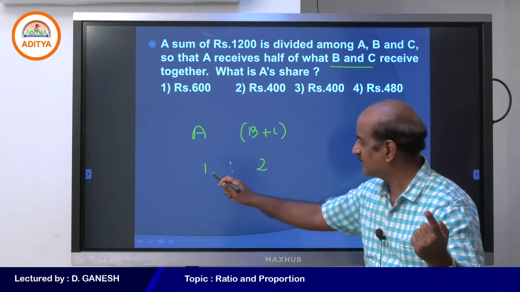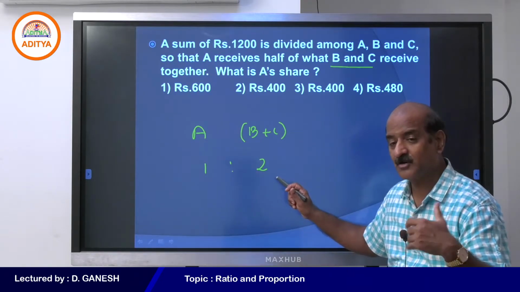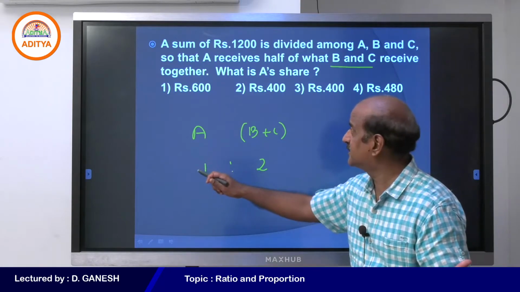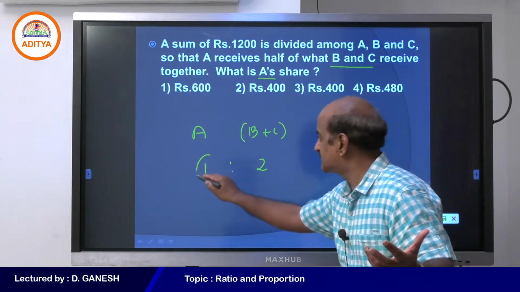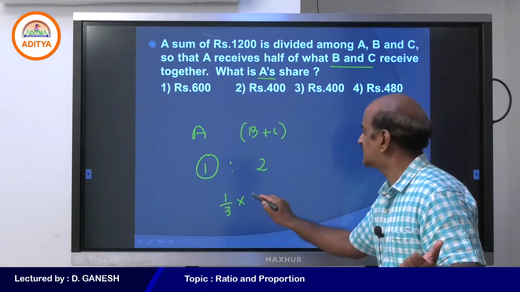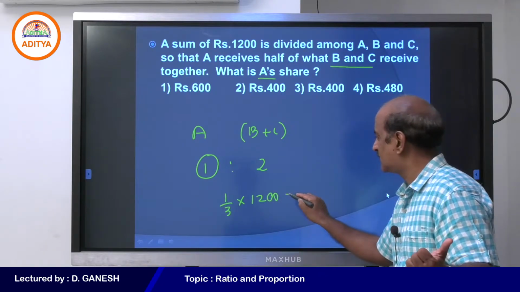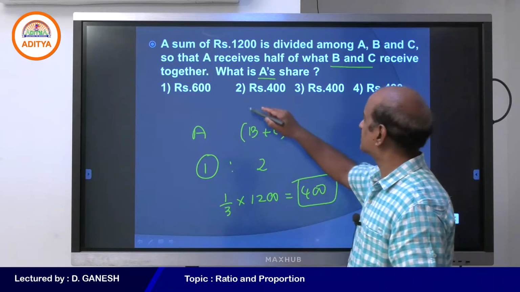So you have to divide the entire amount into 3 parts, 1 plus 2, 3 parts. Out of the 3 parts, A must be given only 1 part. You are asked to find A's share. What is A's share, my dear students? So 1 by 3 into the amount that is given to you, 1200. Therefore, your answer must be 400.